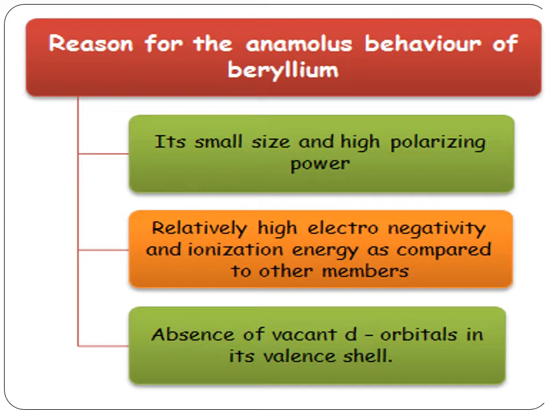Its electronegativity is very high, the ionization energy is very high, and the polarizing power is also very high compared to the other elements in the block. The anomalous properties of beryllium compared to other elements of the group are also mentioned. I will teach you.